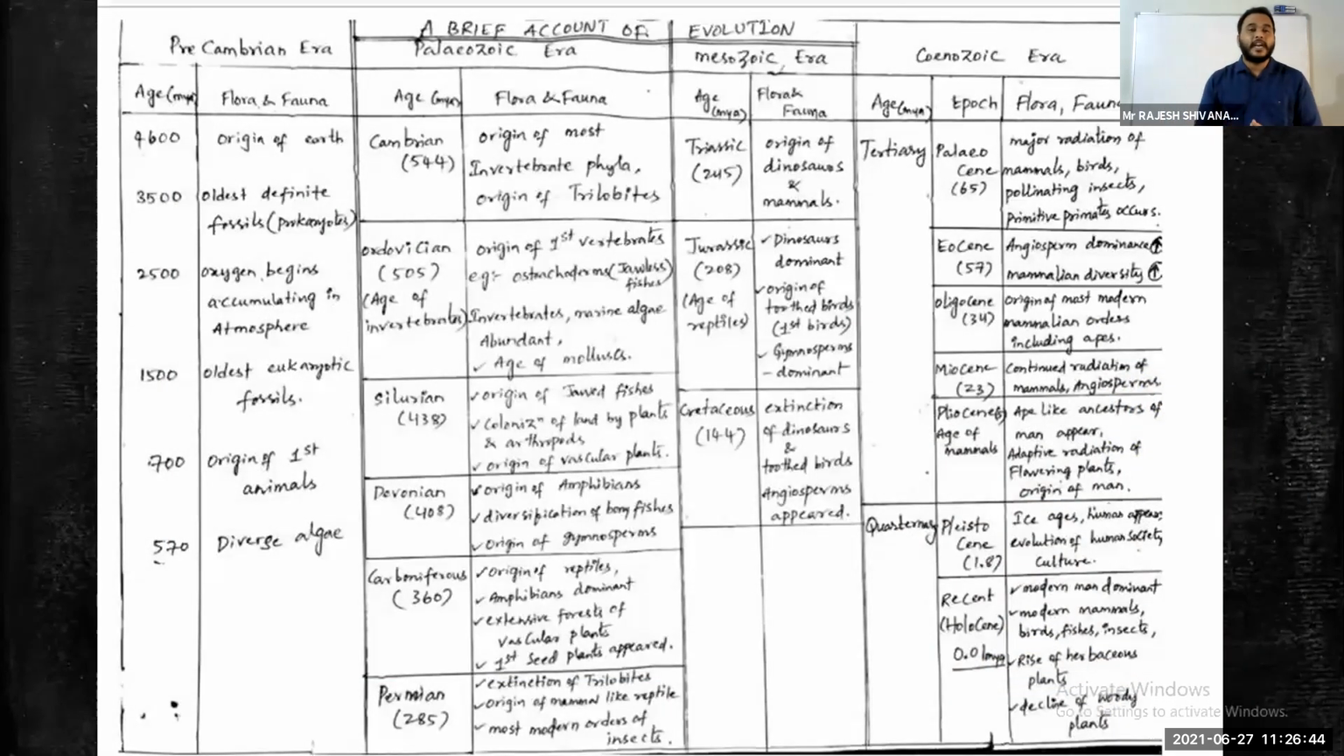Already sir has described the different periods: Cambrian, Ordovician, Silurian, Devonian, Carboniferous, Permian. Like that, for each period, what is the age? What is the flora and fauna? Put it in tabular form, and you can revise using this. Evolution is a very difficult chapter, but if you make a table like this for all the evolutionary stages, you can remember easily.